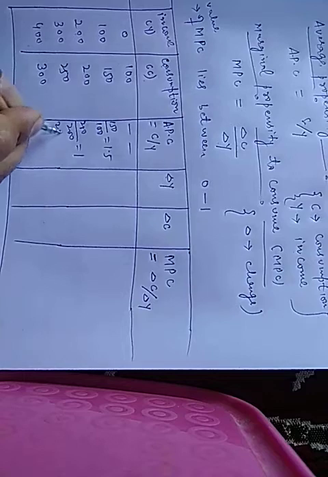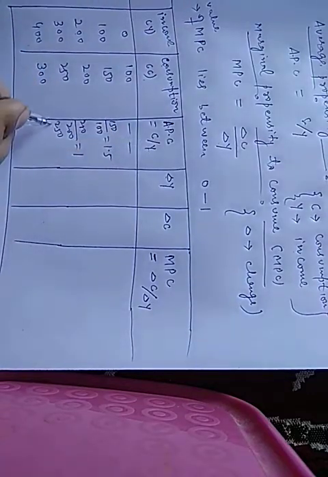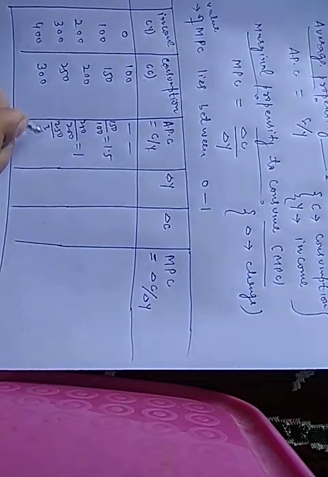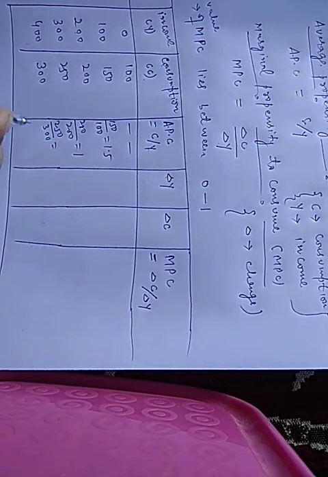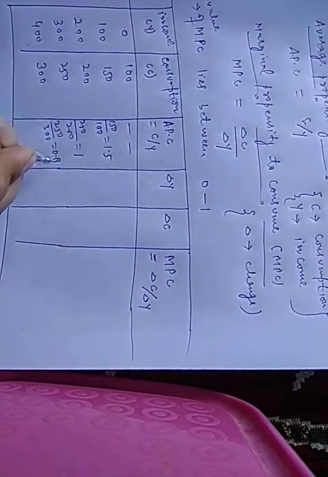Consumption is 250 divided by income, which is equal to 300. This and this will cancel out, then now using calculator you will get the value equal to 0.83.